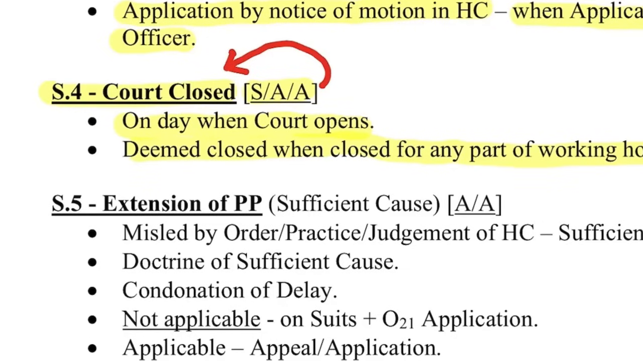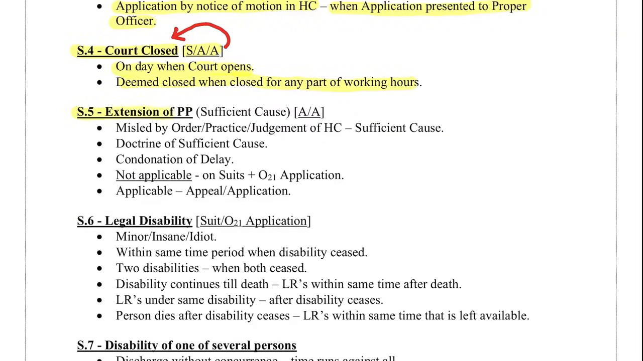Section 5 talks about extension of prescribed period. You can extend the prescribed period for sufficient cause. It is applicable on applications and appeals. If you are misled by an order, practice or judgment of the High Court, it is deemed sufficient cause. This section can also be named as doctrine of sufficient cause, condonation of delay.